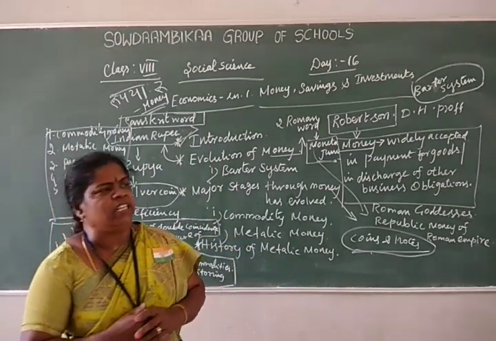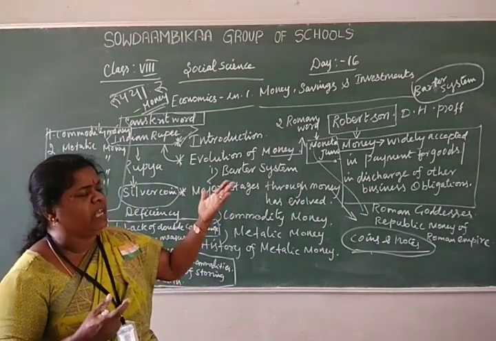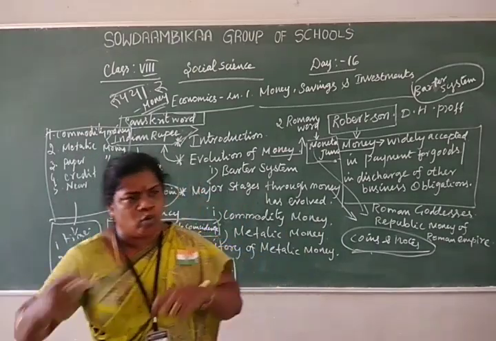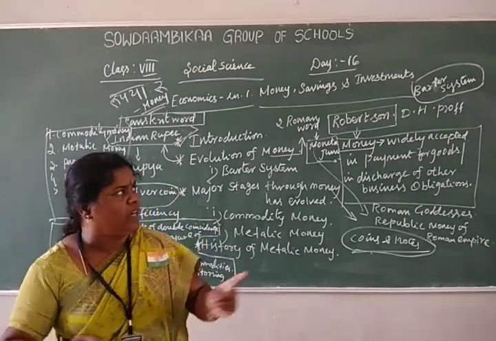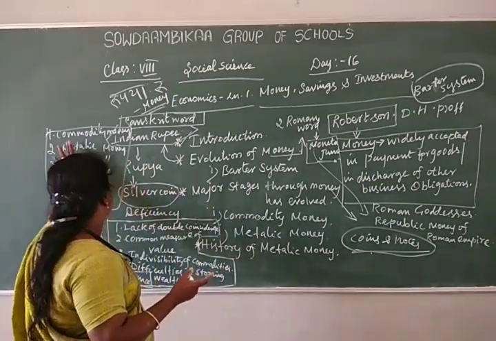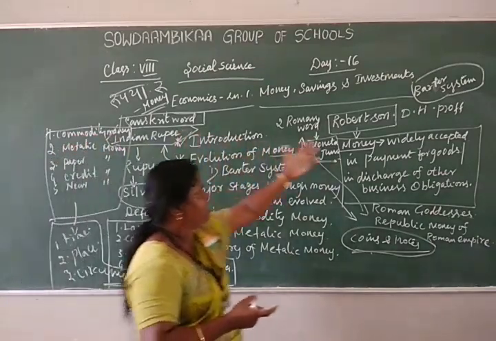So in the ancient period, we exchanged goods for goods, commodities for commodities. So we called it commodity money. Another name for it is the barter system.